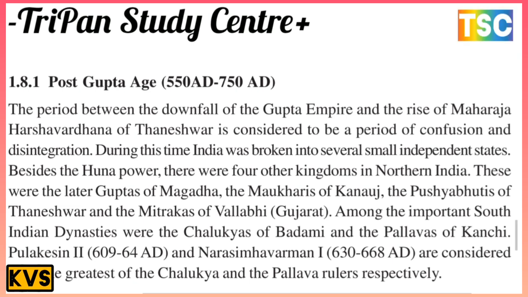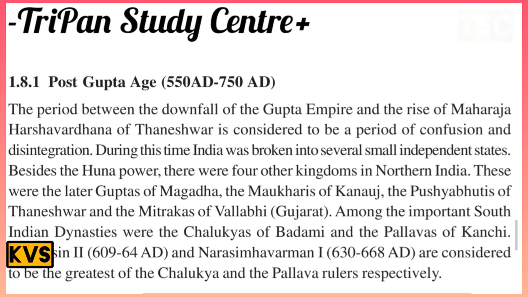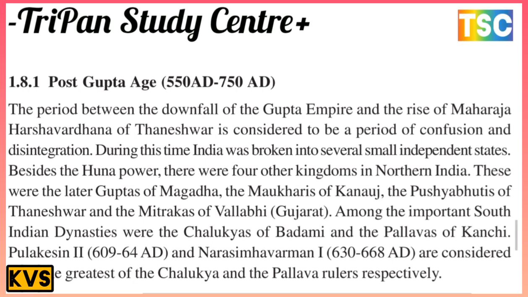Besides the Huna power, there were four other kingdoms in northern India, and these were the later Guptas of Magadha, the Maukharis of Kannauj, the Pushpabhutis of Thaneswar and the Maitrakas of Vallabhi, Gujarat. Among the important southern Indian dynasties were the Chalukyas of Badami and the Pallavas of Kanchi.